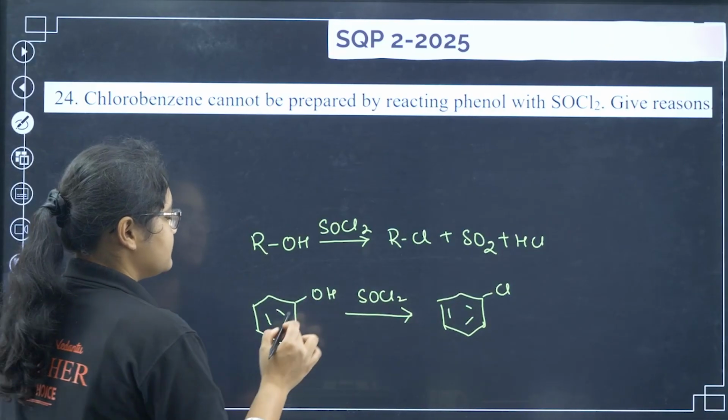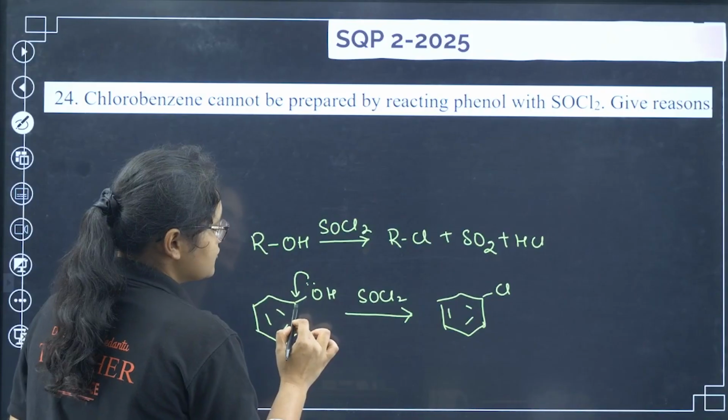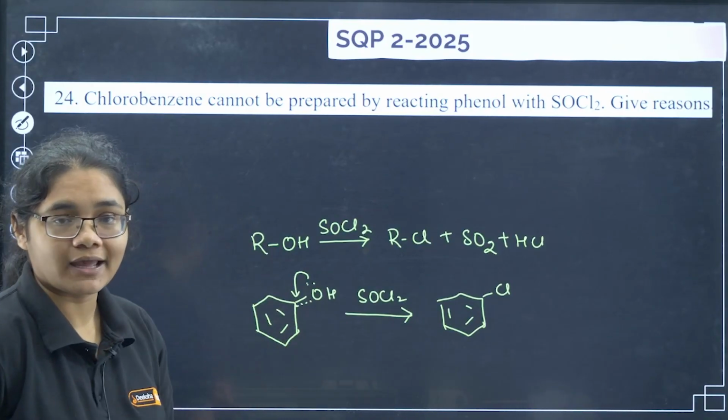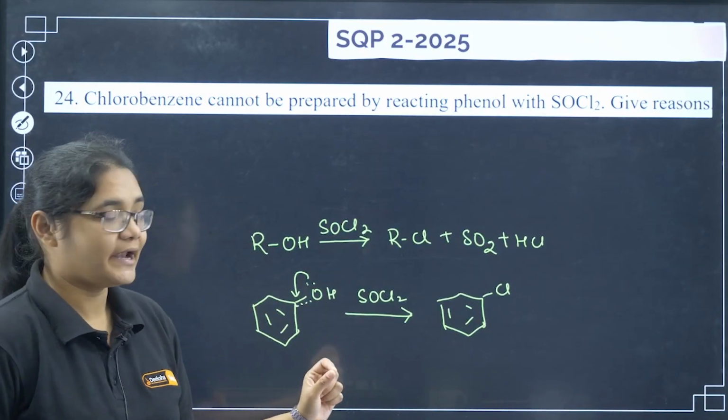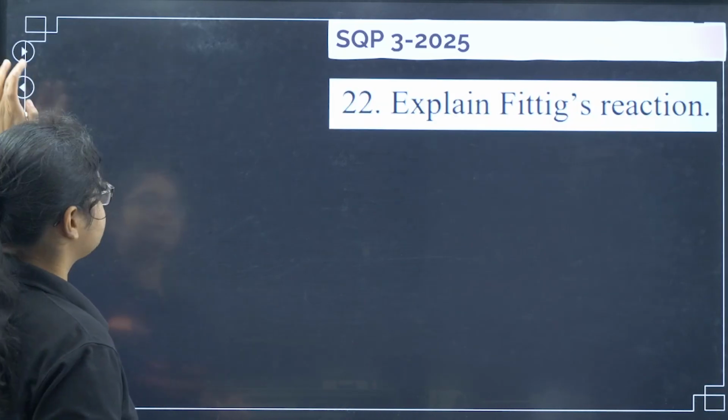The reason is very simple. What happens here, the oxygen is in resonance, so this bond has a partial double bond character and it is more stable, right? So that is why this reaction does not take place. So how do we write that?